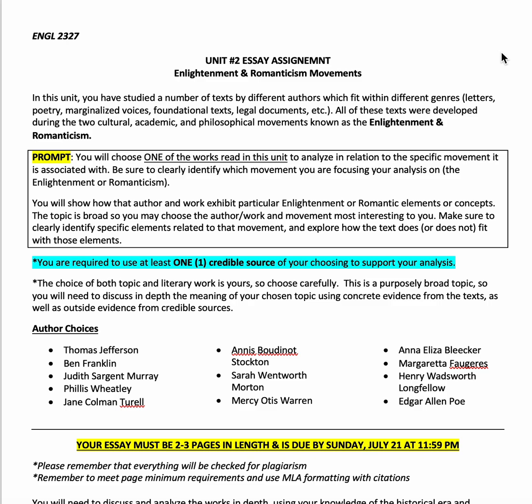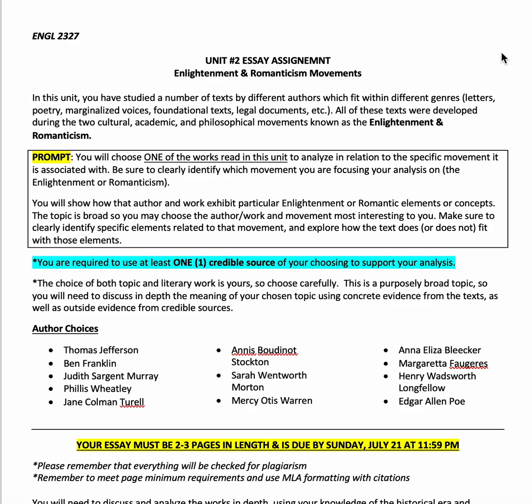You're going to show how the author and that work exhibit particular elements or concepts related to that movement. So, for example, how does the Declaration from Thomas Jefferson exhibit Enlightenment principles? How does Longfellow's poetry, one of his poems, exhibit certain Romanticism elements? You need to think about what those elements are and how they're portrayed through the text using literary elements like symbolism, imagery, characterization, conflict, whatever it might be.